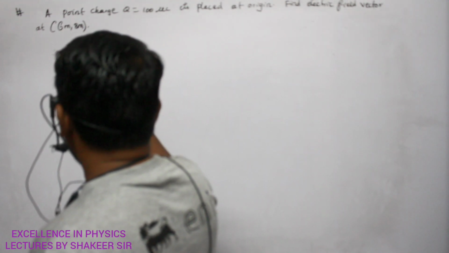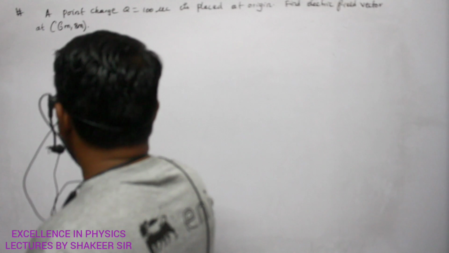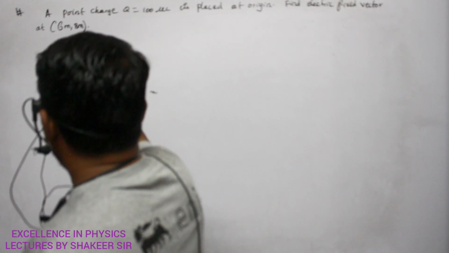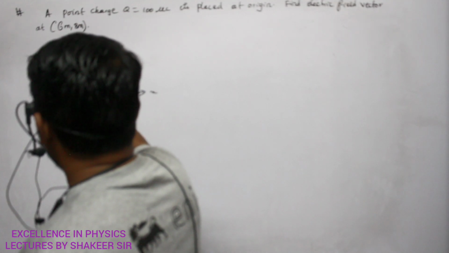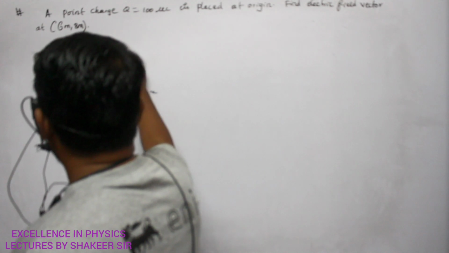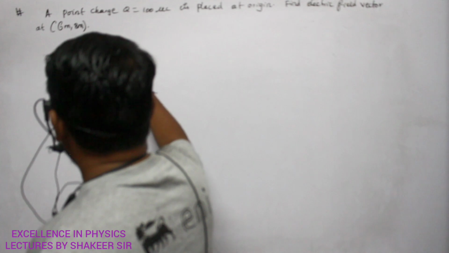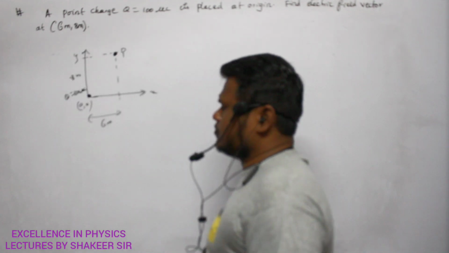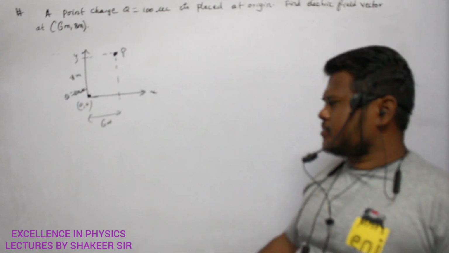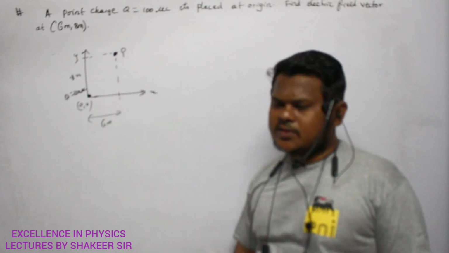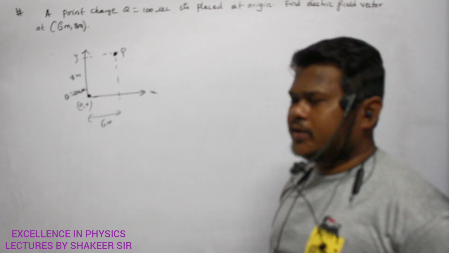So if I take approximately this distance to be 6 meters, clear? And approximately this distance to be 8 meters, then where am I supposed to find the electric field? Somewhere here. Are you able to understand? So at this point P, I am supposed to find the electric field. And what is the position of the charge? The position of the charge is at the origin. Are you able to understand?